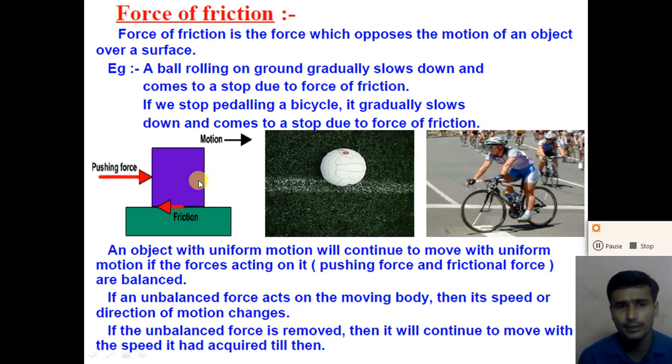So dear student, when any object is placed on a surface, because of the roughness of the surface of the object and of the surface it is placed on, a friction force acts on the object. The friction force is always in the opposite direction of the motion, right? So when we apply a pushing force in this direction on the block, the friction force is in the opposite direction, and when the pushing force is greater than the friction force, then the object can change its state. The object moves in the direction of the pushing force.